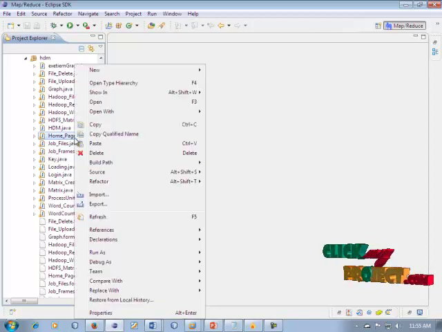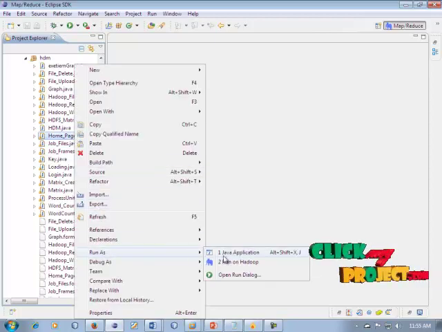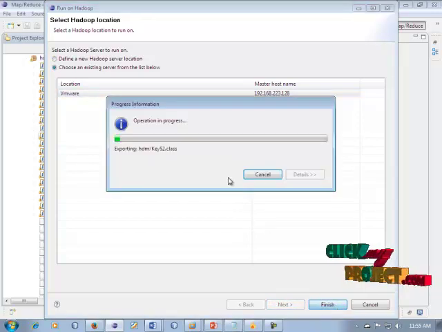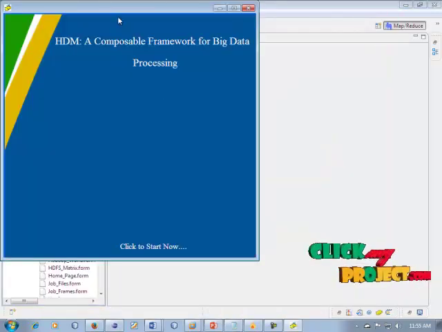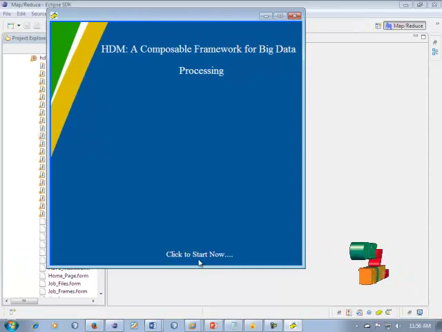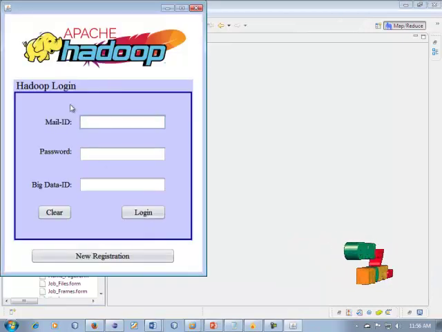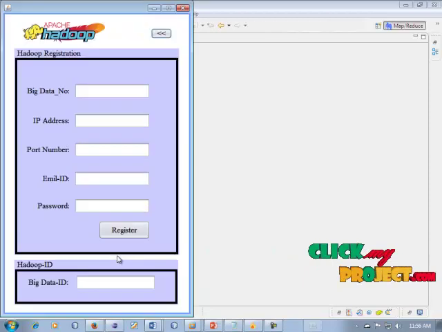So right click on the home page, click Run As, and choose Run on Hadoop. Then click VMware and click Finish. Okay, our project home page starts. Click our project logo, then go to next. This is our project login page. The user does the new registration process.